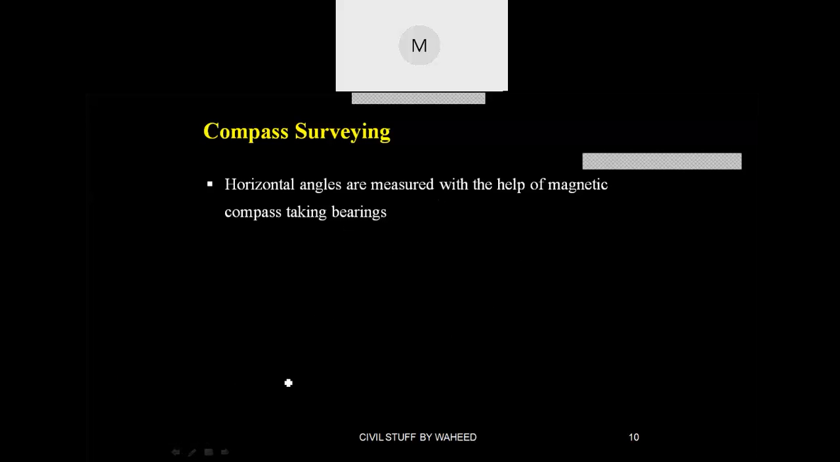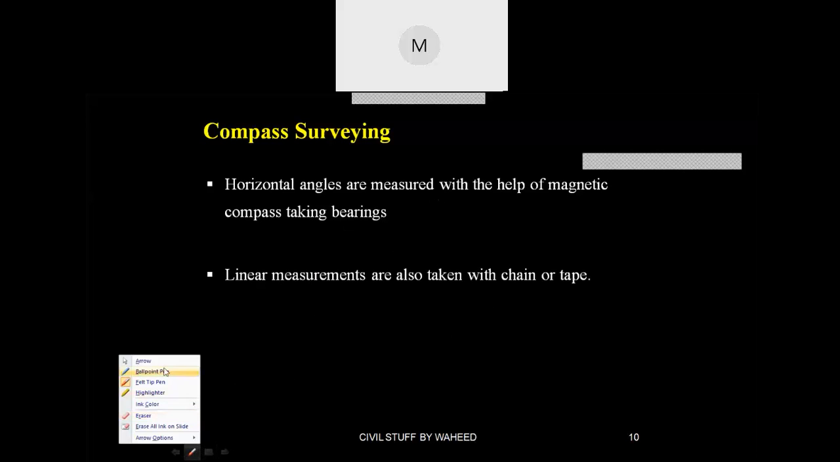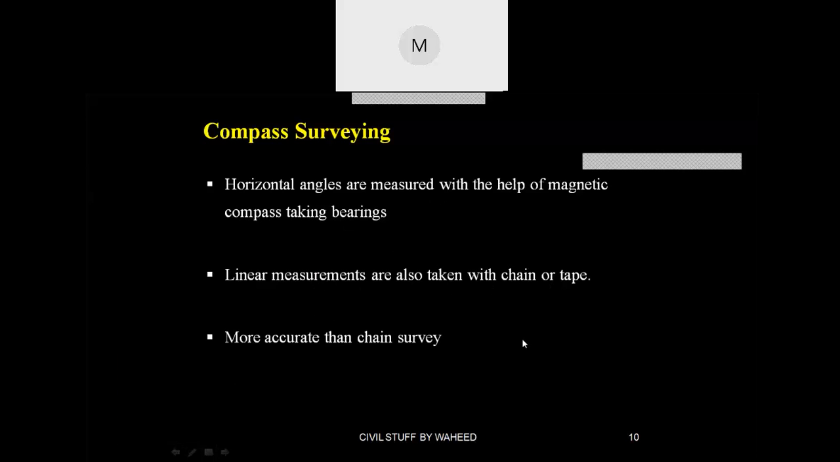Now, linear measurements are also taken with a chain or tape. Next, it is more accurate than chain surveying because you are taking linear measurements and at the same time you are going to calculate the angles also by taking some bearings.